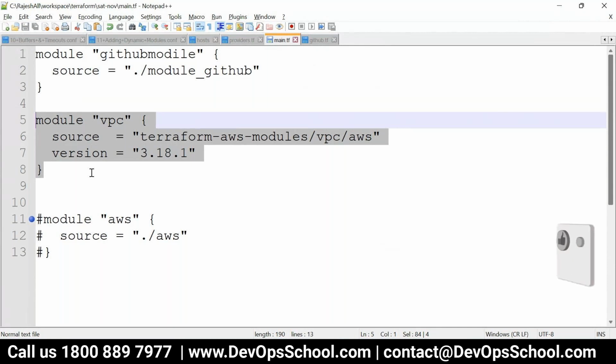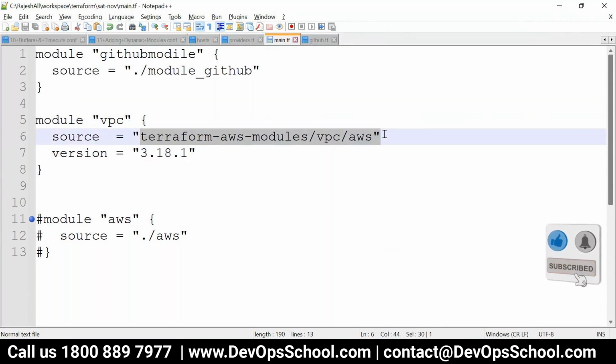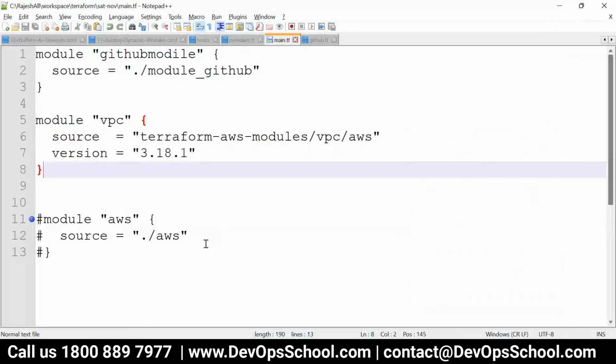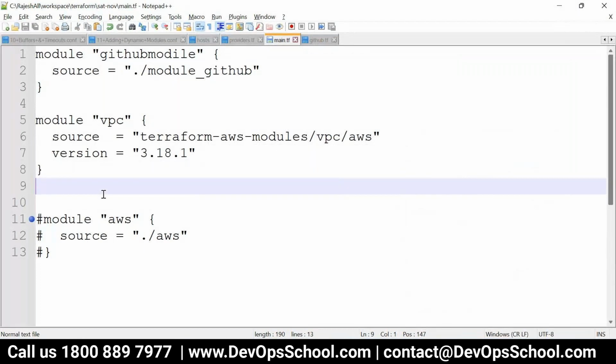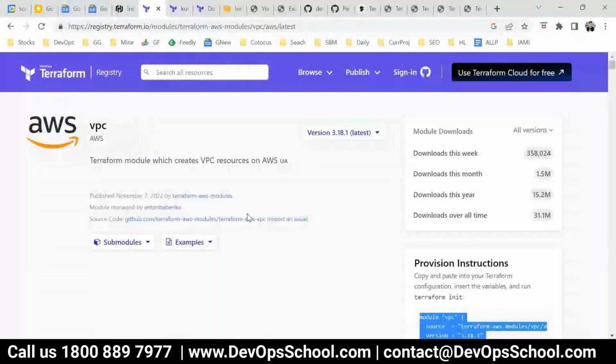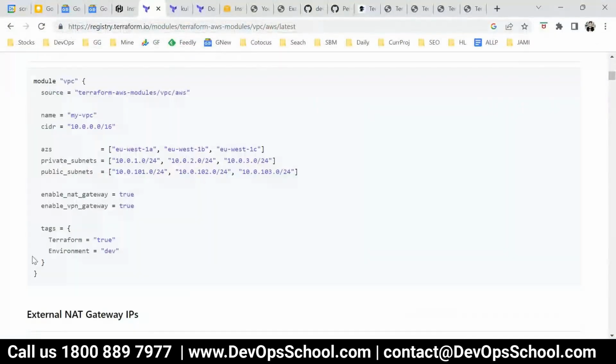I've not even written one line of code and I'm using it. Are you understanding, guys? All of you? Hello? Am I audible? Yeah. Okay, so here you see that I just copied only a few lines of code and my code is already there. You need to understand, the entire VPC you can create only using this command. Now this is the module, automatically it will be downloaded, and these are the parameters I need to pass for that.